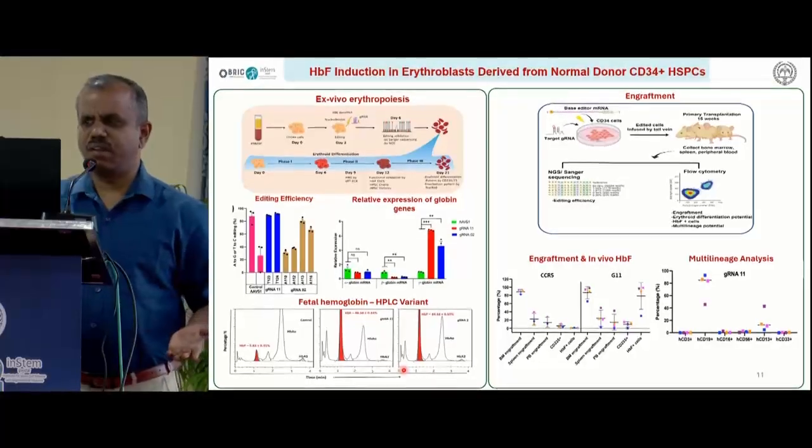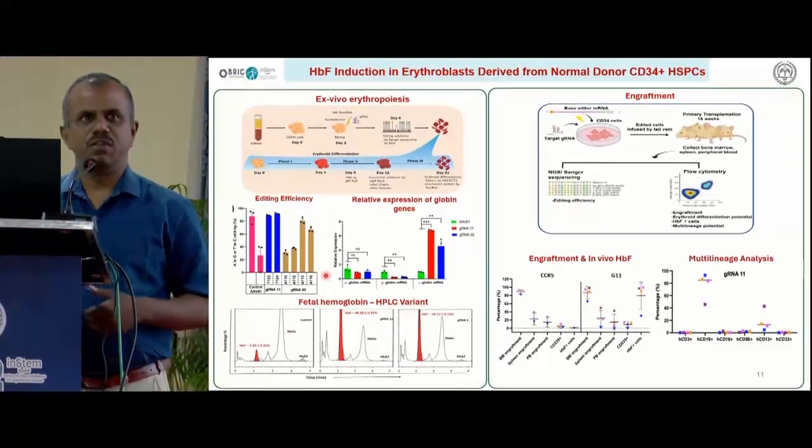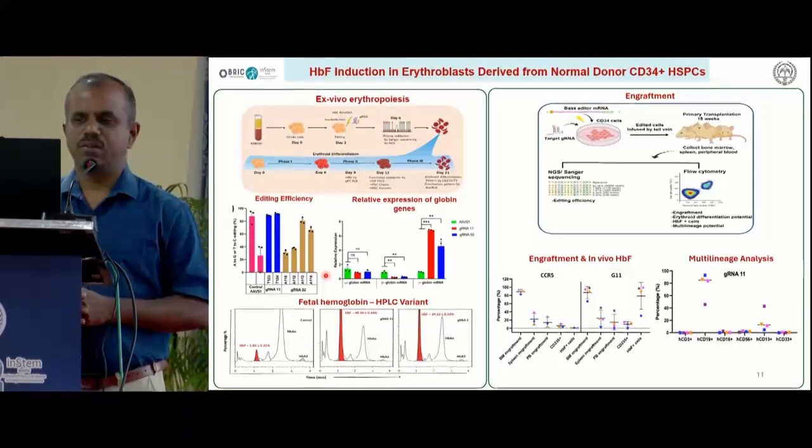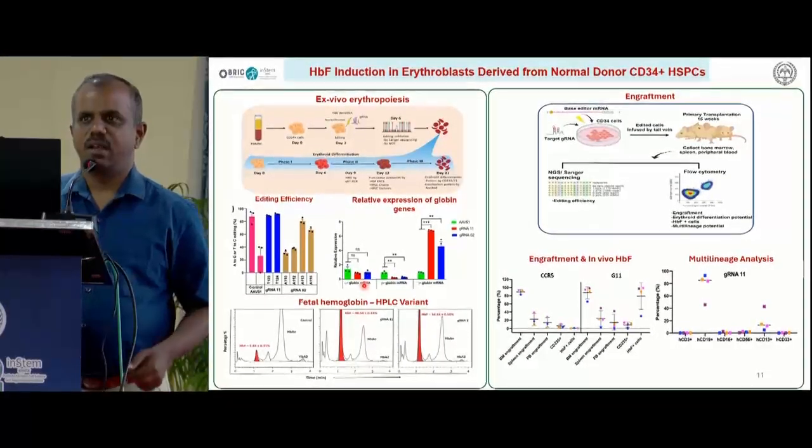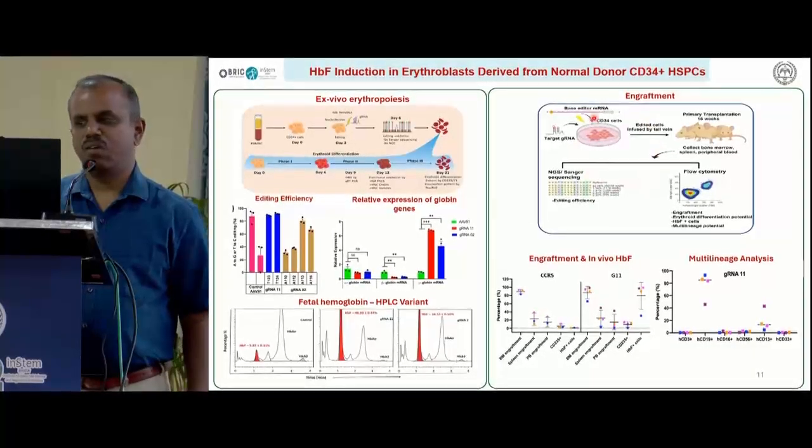And this is what we got in vitro. So we want to validate this effect in vivo also. Same thing, we modified the gamma globin promoter at the -123 site and then implanted the cells into immunocompromised mice.